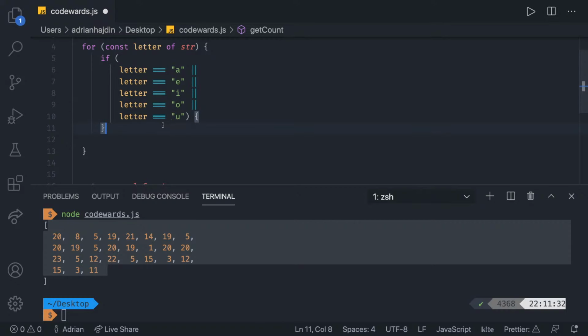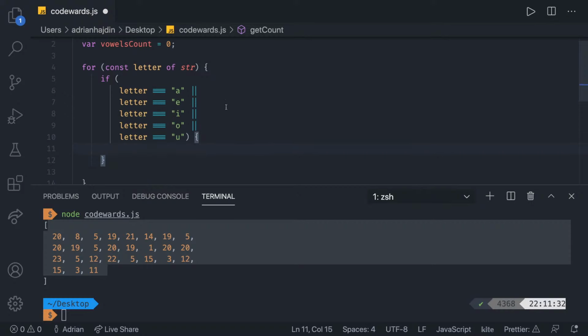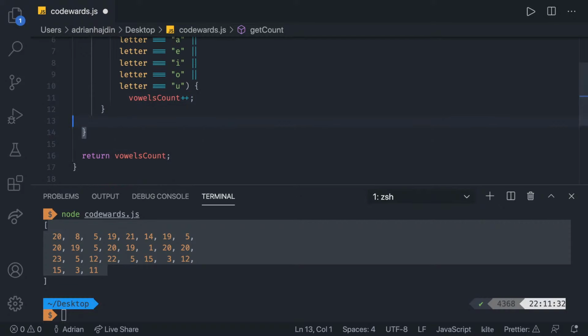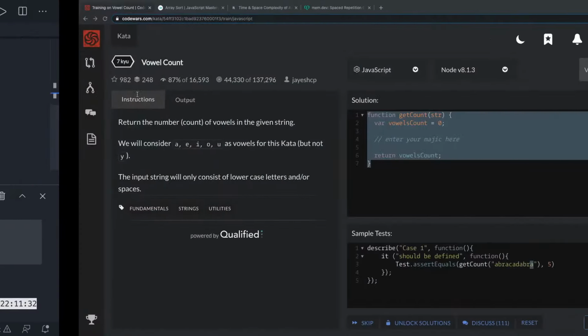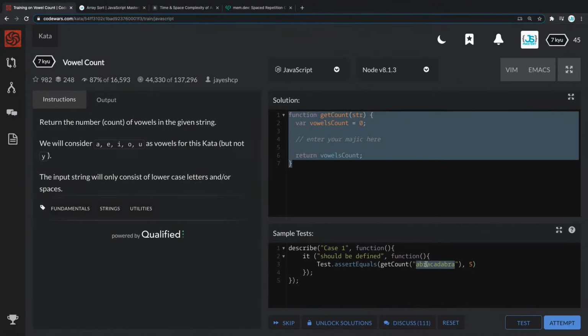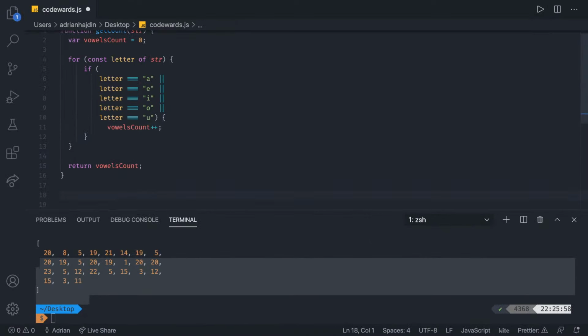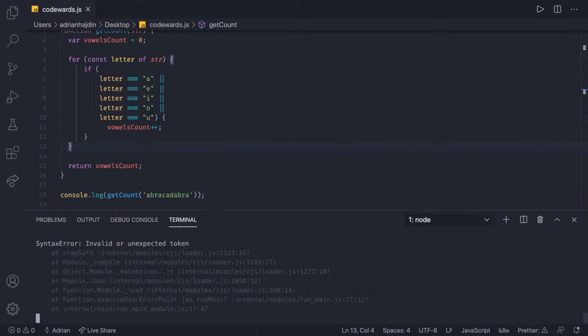And now what we want to do, if this is the case, we want to increment the vowels count, right? So that's gonna be vowels count plus plus, or simply plus equal to 1. It's whatever you choose. And then simply return vowels count, right? Let's see if that's gonna work. So if we have the word abracadabra as we had it here, that means that once we call the get count, and let me make this a bit smaller. Once we call the get count and put the word abracadabra in there, we're gonna also console log it. And now let's see what the output is gonna be.